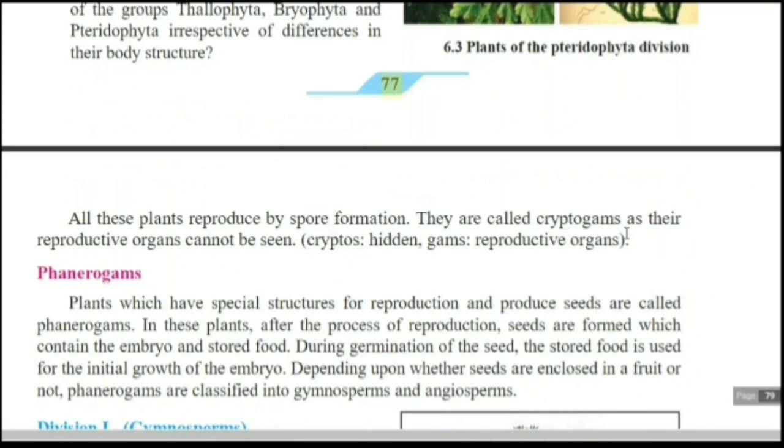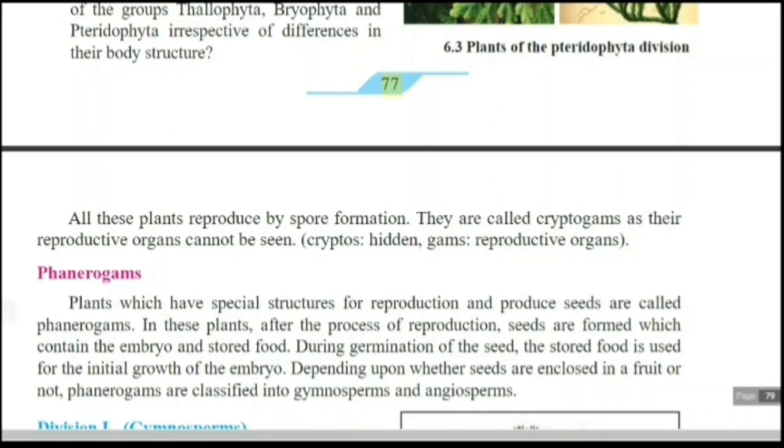All these plants reproduce by spore formation. They are called cryptogams as their reproductive organs cannot be seen. Crypto means hidden, gams means reproductive organs. Therefore, hidden reproductive organs are there, and so they are considered cryptogams.